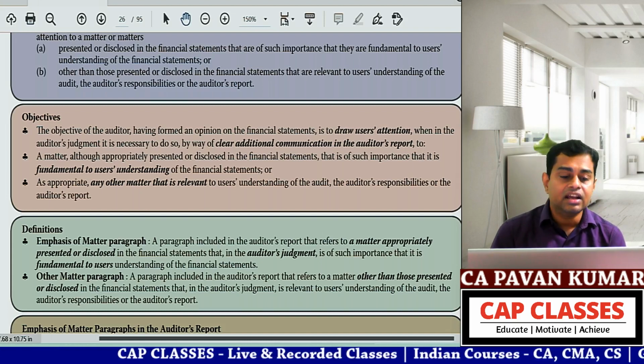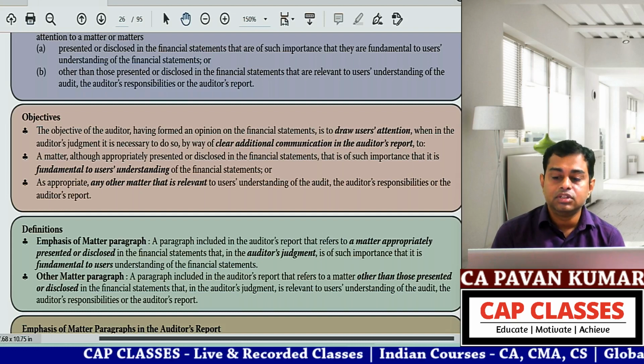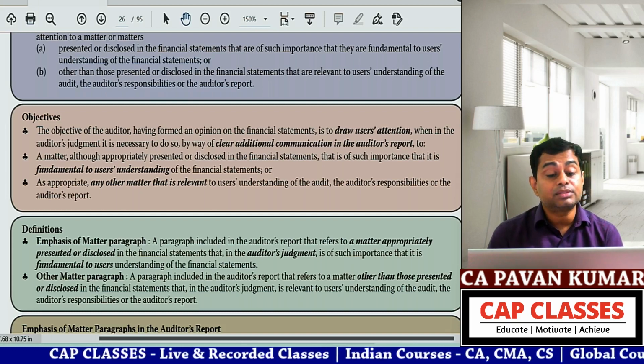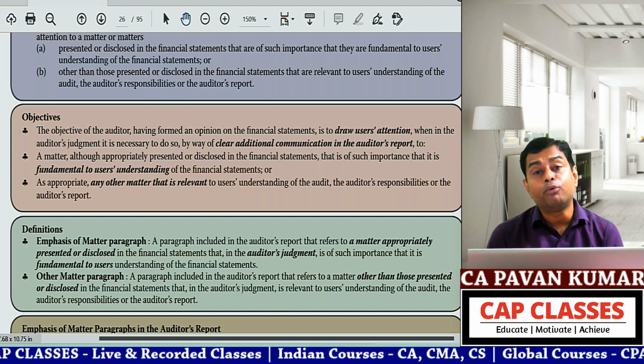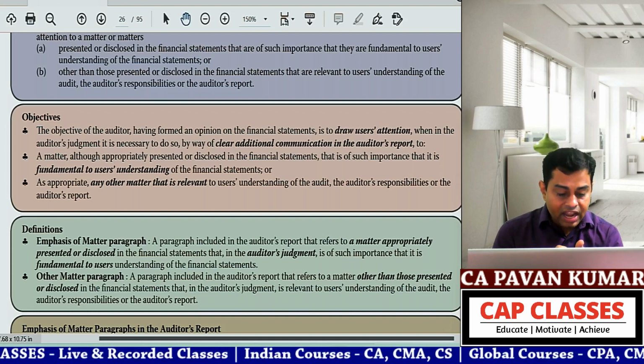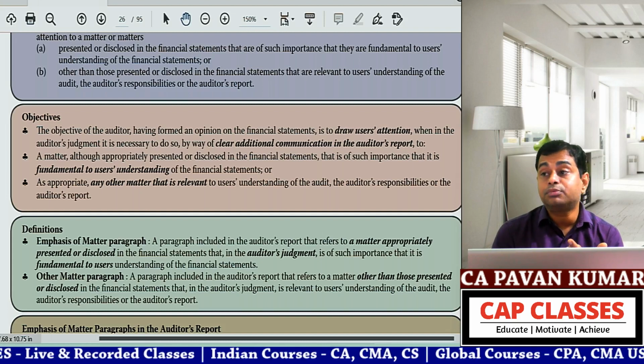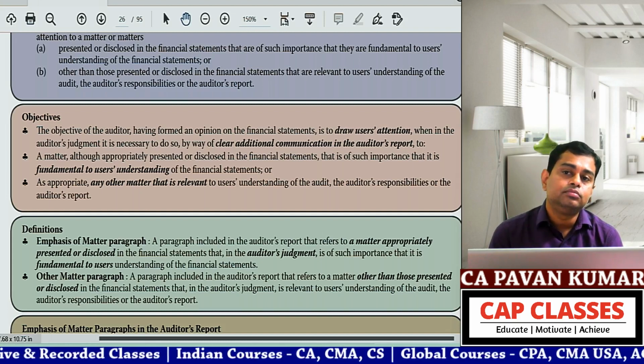Next line, A, the audit. B, the auditor's responsibilities. C, the auditor's report. Understanding of A, the audit. B, the auditor's responsibilities. C, the audit report.